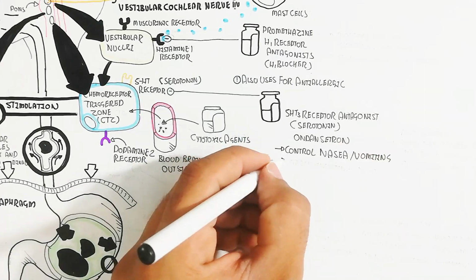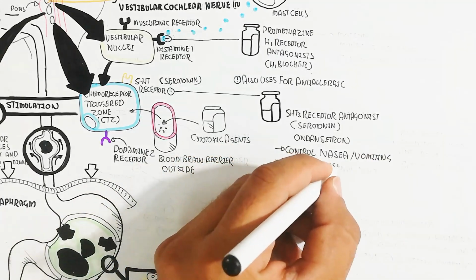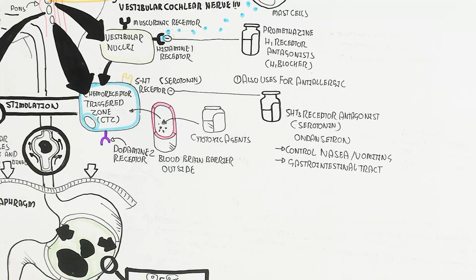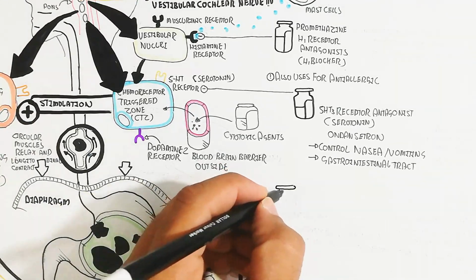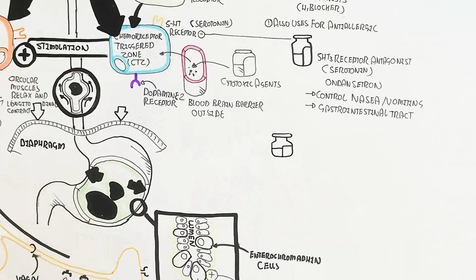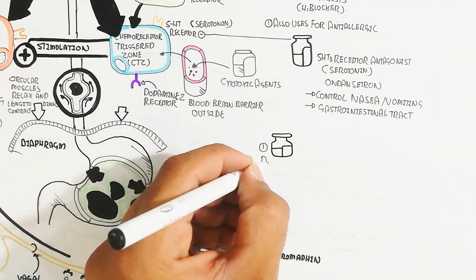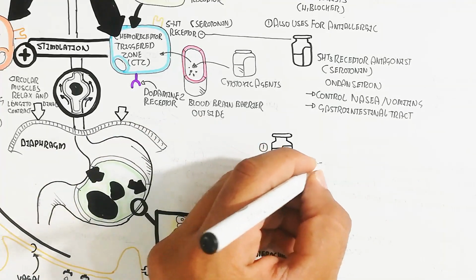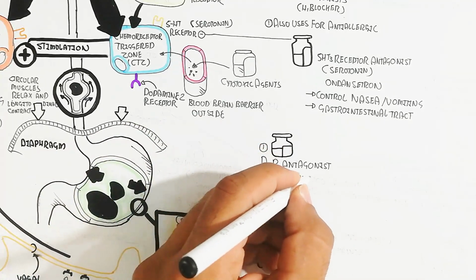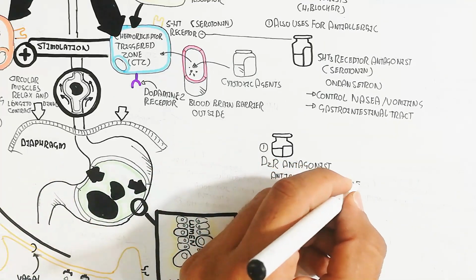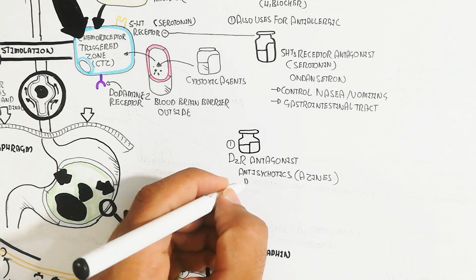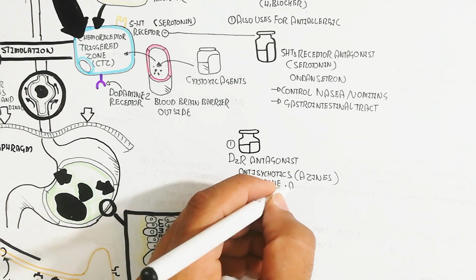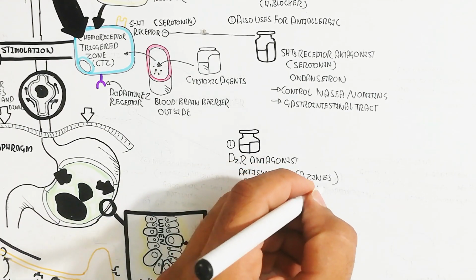On the other hand, let's understand about the dopamine 2 receptor antagonist. This dopamine 2 receptor antagonist is antipsychotic, for example chlorpromazine.